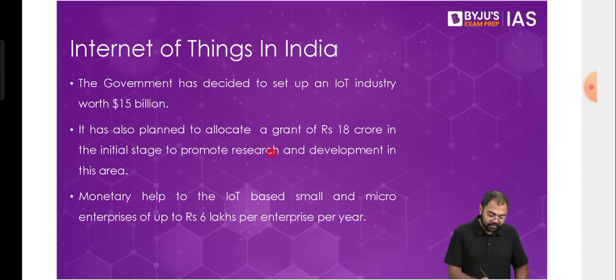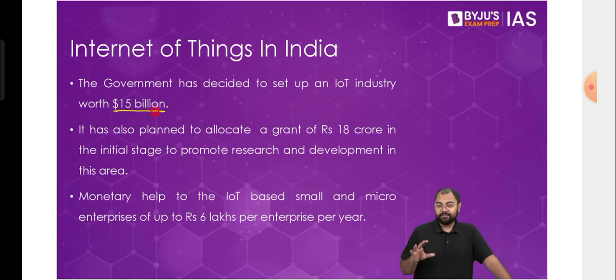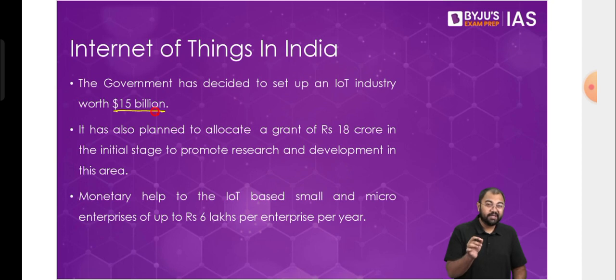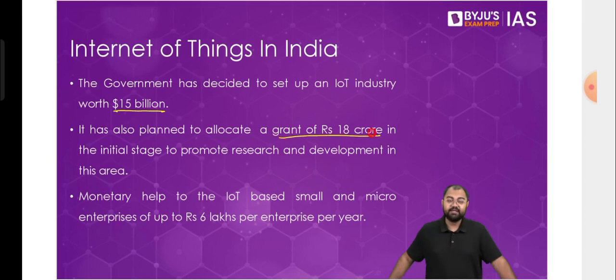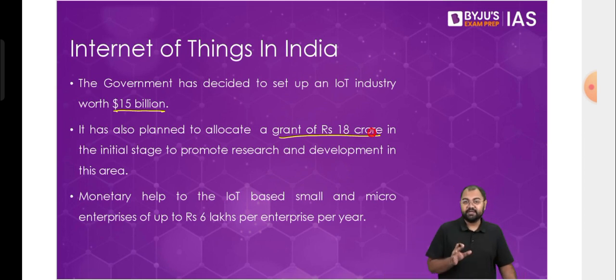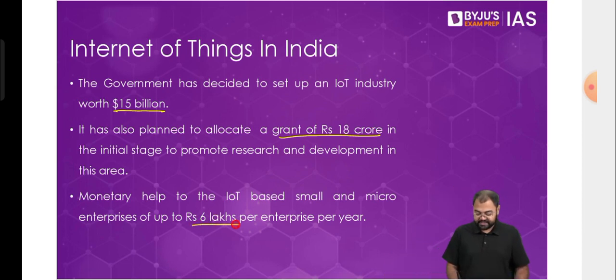For example, the Government of India a couple of years back decided to set up an Internet of Things based industry and invest up to $15 billion in this particular segment. At the same time, for all the initial research and development that needs to happen in this field, a separate grant of rupees 18 crore also has been assigned to Internet of Things. Then for all the small industries, all the MSMEs, every MSME that is using Internet of Things in their applications is also being offered up to rupees 6 lakhs per enterprise per annum.